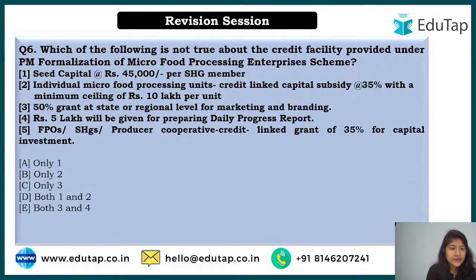So let's move ahead and look at question number 6. Now see, this is a pattern of your examination only. Therein you can get 5 options and then you have to select, you can get options like only 1, only 2, as you can see. So it says which of the following is not true about the credit facility. Credit means the loan or the money that you can borrow under the PM Formalization of Micro Food Processing Enterprises scheme. So this you have to tell. There are the following options here that you can see.